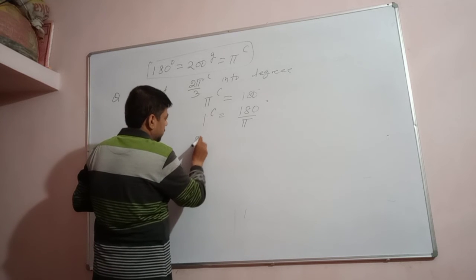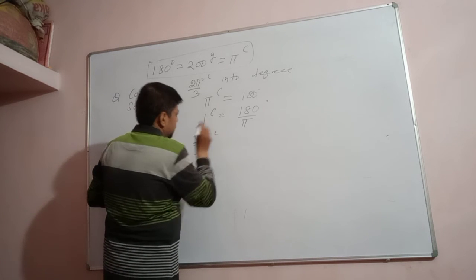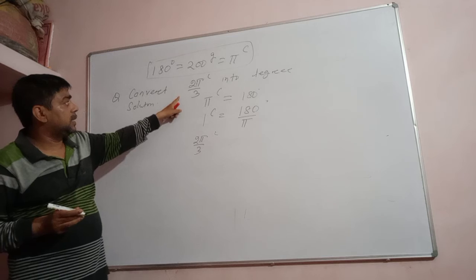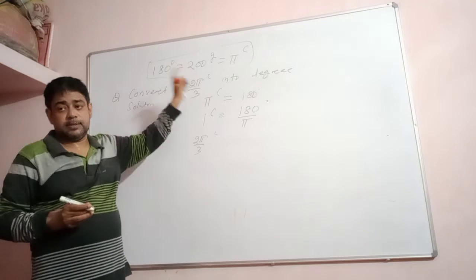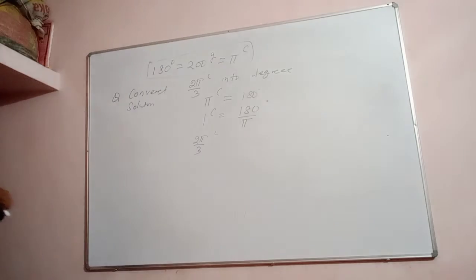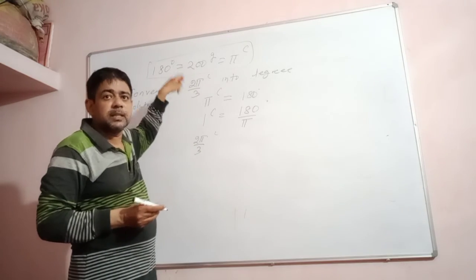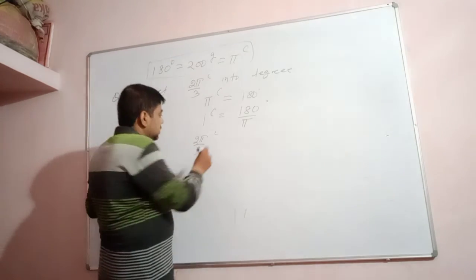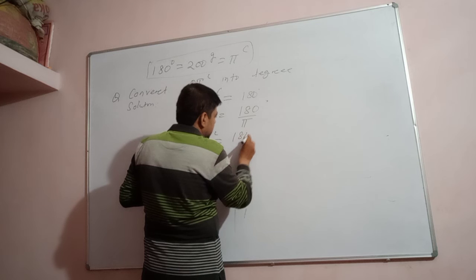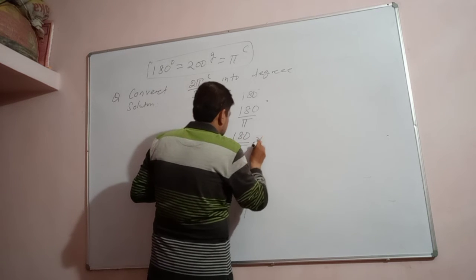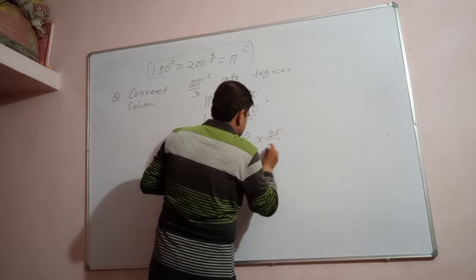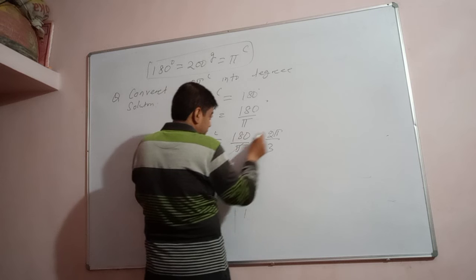Then the angle in radian is given as 2 pi upon 3. Whenever the angle is expressed in radian, pi must be a factor. Always. You can understand. So we take 180 by pi into 2 pi by 3. So can you cancel pi?